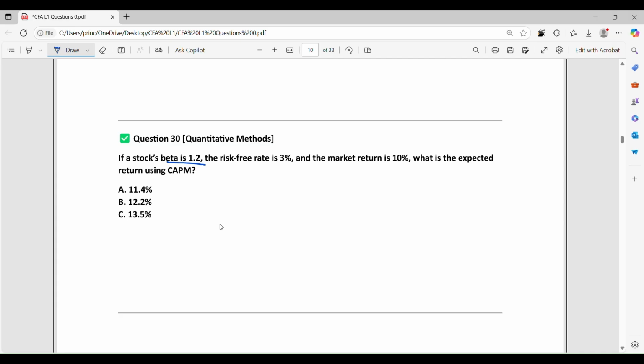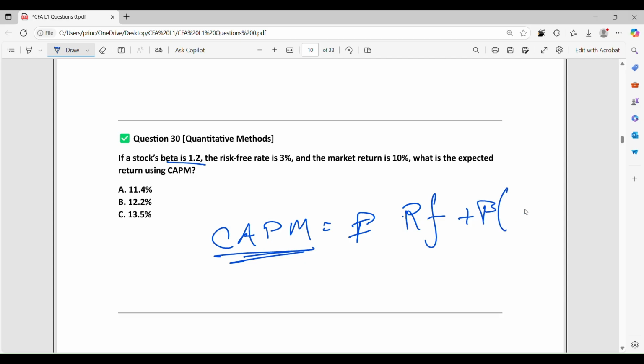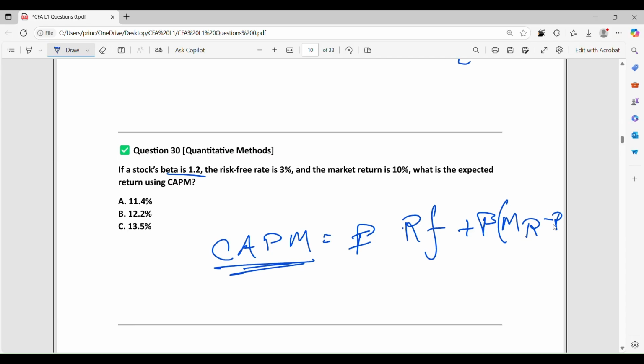If a stock beta is 1.2, CAPM, the risk-free rate is 3% and the market return is 10%. What is the expected return? The formula of CAPM is equal to risk-free plus beta into market return minus risk-free.